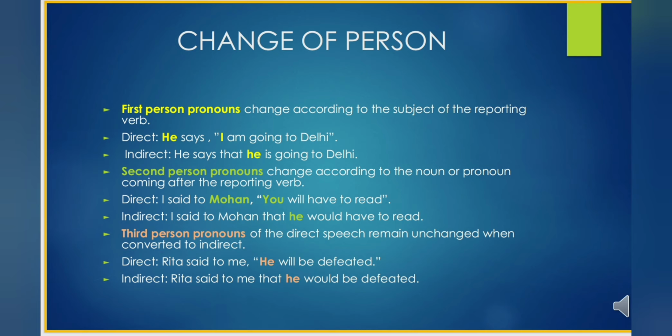So if in the place of he it is Sita. Sita says, I am going to Delhi. Then how will you convert it? Says is the reporting verb and the subject of the reporting verb is Sita. Then it will be, Sita says that she is going to Delhi.